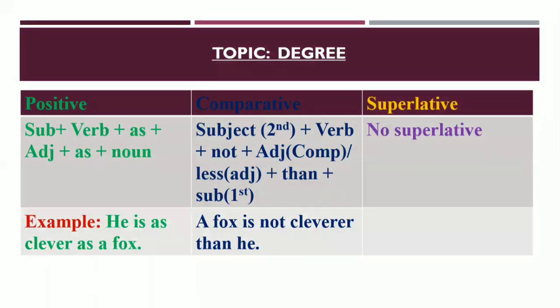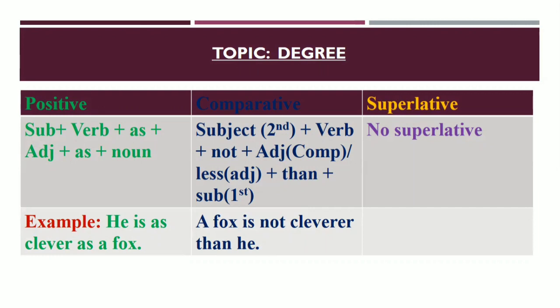Here positive degree. The structure of the positive degree: subject plus verb, then as, then adjective, and then as, then noun. If you get this structure in case of positive degree, the structure of the comparative degree will be: subject second will be used, then verb, then not, then adjective, I mean comparative form of the adjective, or less, okay, then subject first will be used.